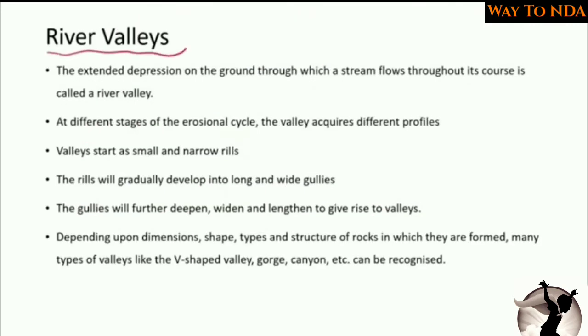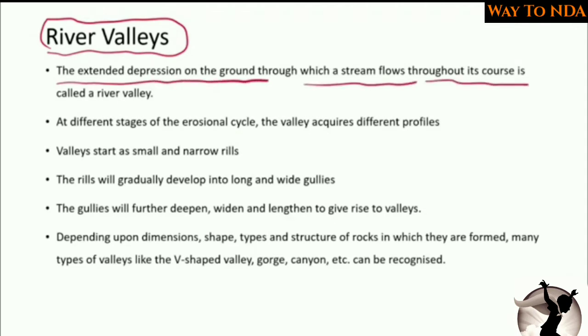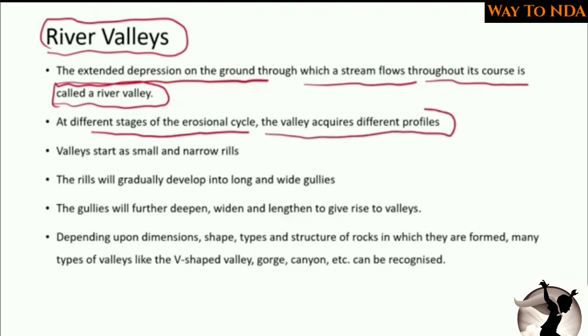And what are river valleys? The extended depression on the ground through which a stream flows throughout its course is called a river valley. Throughout its course means it follows the same course. Now at different stages of the erosional cycle, the valley acquires different profiles.